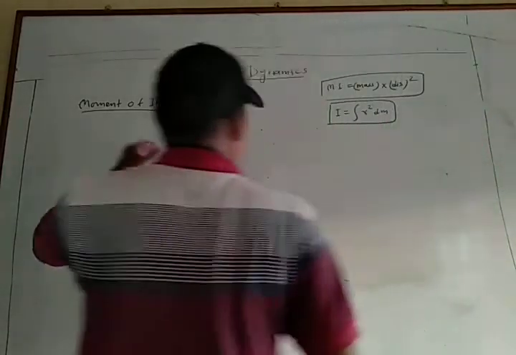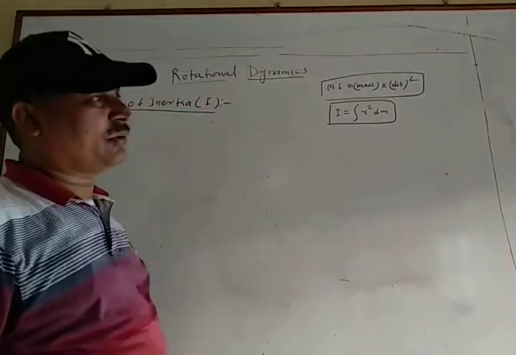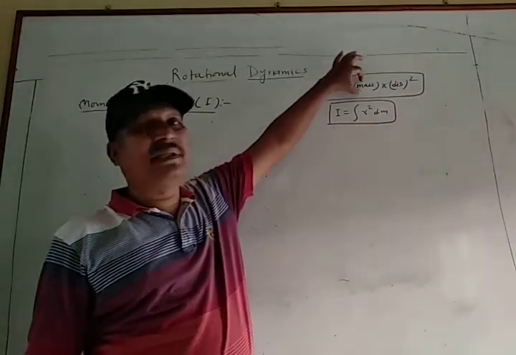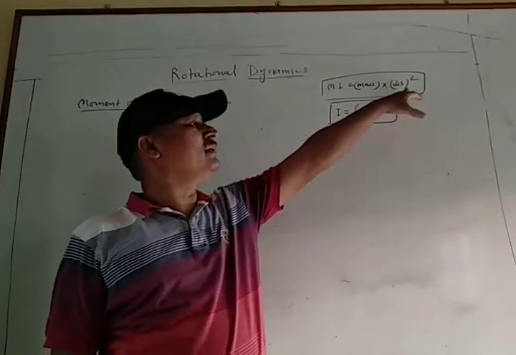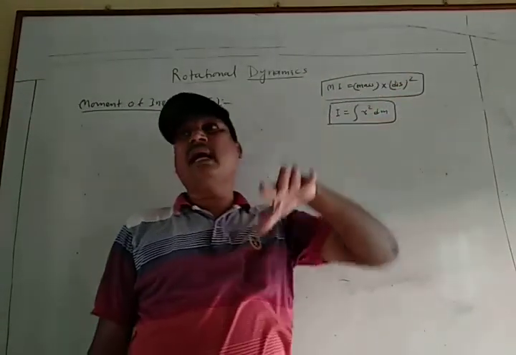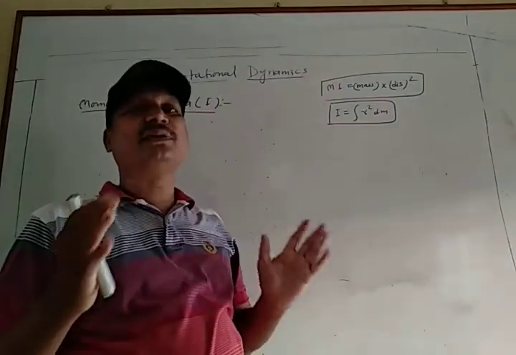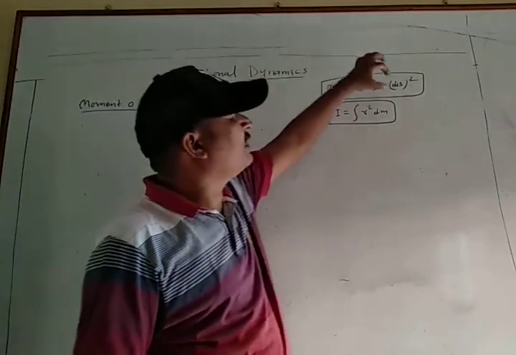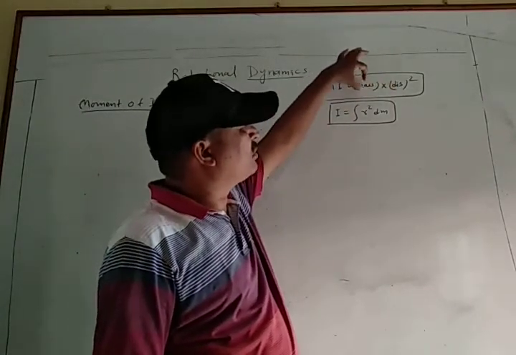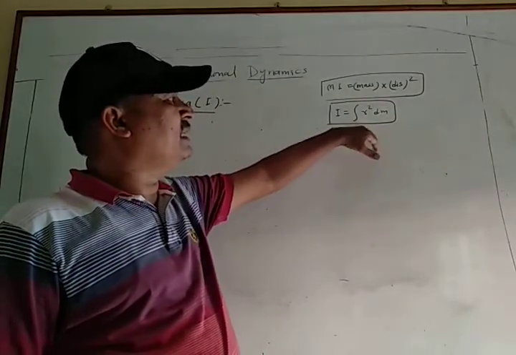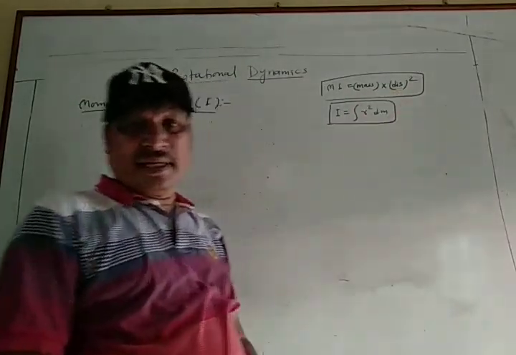Then moment of inertia depends upon the mass. First factor is the mass. And second factor is how the mass is distributed from the axis of rotation, that is, at what distance it is distributed: perpendicular distance square, mass into distance square. So we use the formula I equal to integration of r square dm.